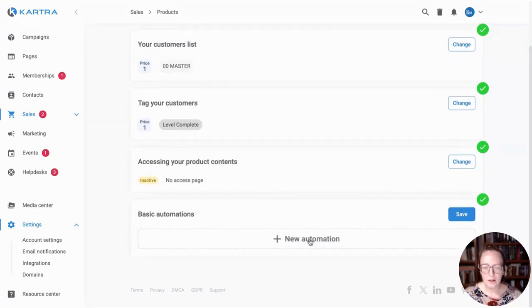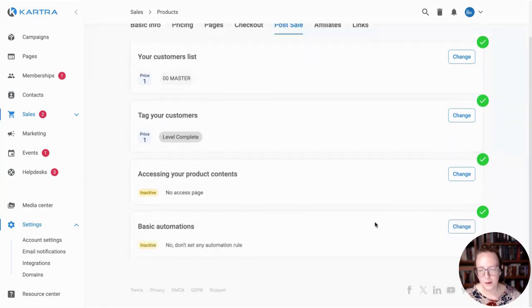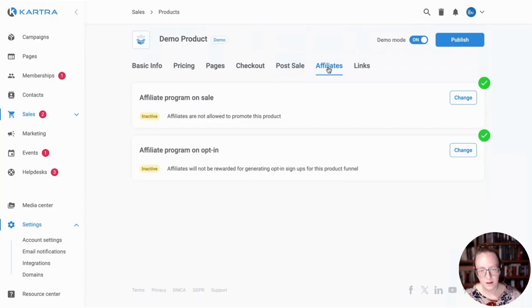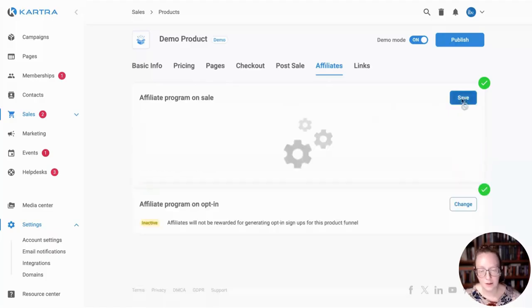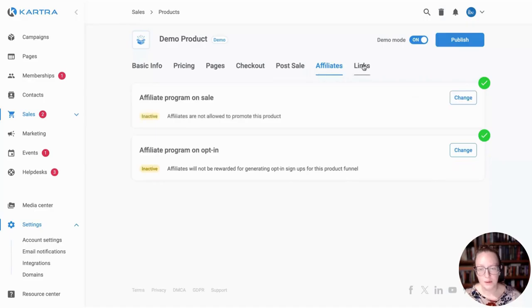And then also, finally, you can set up additional automation rules. When people buy this product, are there other automations that you want to create? So that's, again, a little bit more of a complex topic for another time, but we'll save that and leave it empty for now. For me, I'm just getting started in business, so I don't have an affiliate network yet. I'm not going to turn on affiliates. If you did have people that you wanted to create that kind of a relationship with, though, and they were going to promote your product and you're going to pay them a commission for confirmed sales, you could turn the affiliate program on and activate that. But for me, I'm going to leave that off.